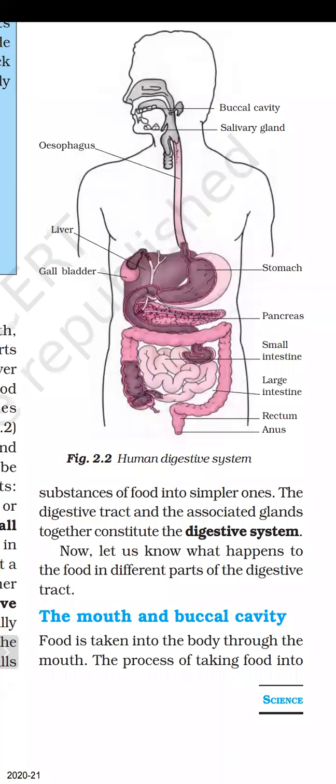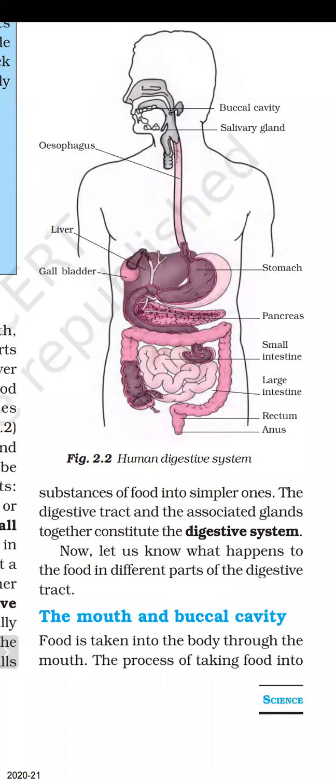Each and every part of the alimentary canal: buccal cavity, esophagus, stomach, small intestine, large intestine, anus, and the associative glands. What are those associative glands? Salivary glands, liver, and pancreas. They together constitute the digestive system.